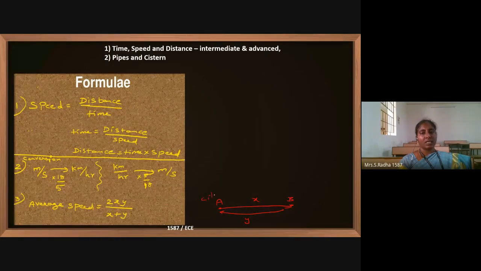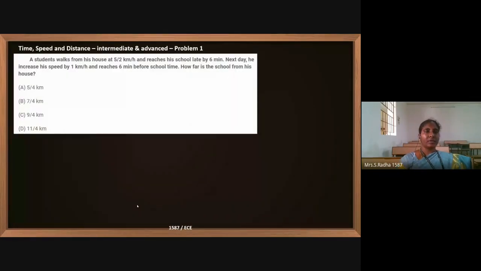So this is city A, this is city B. A person is moving A to B with the x speed, B to A he is coming back with y speed, then the average speed of him is 2xy by x plus y. These are the basic formulas. Now I am going to the next level problems in time, speed and distance.